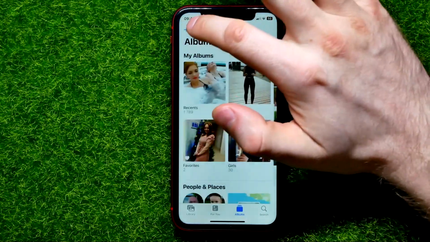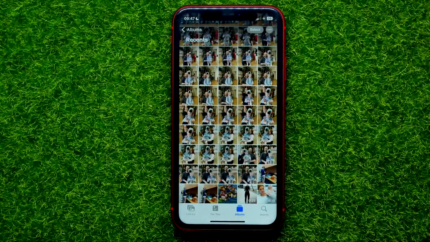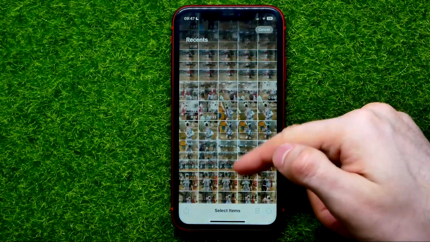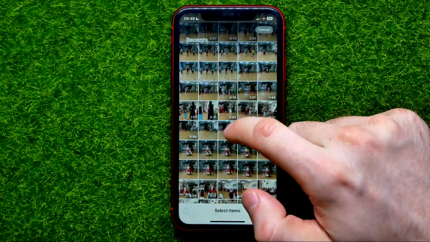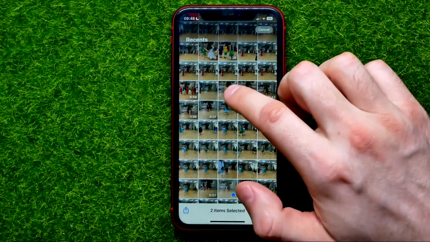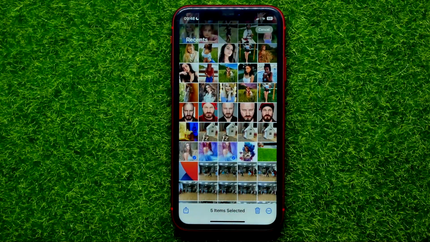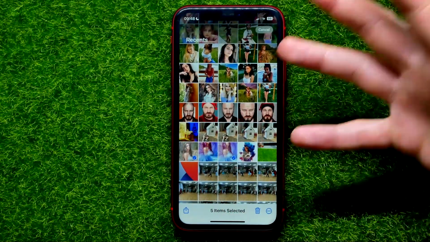Also, you can open up, for example, your recents and then hit select. Now you can select some photos or videos in that way that you want to add to an album, and once you did that,